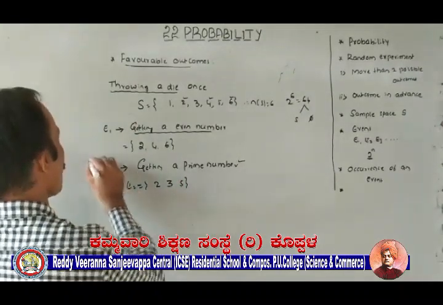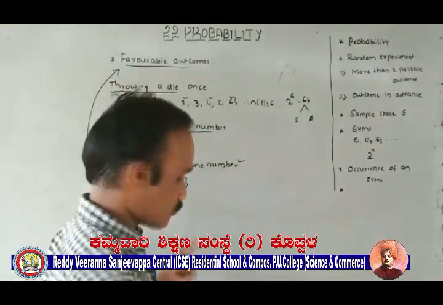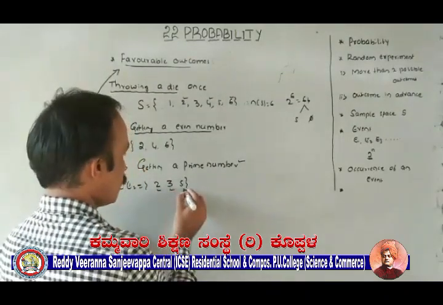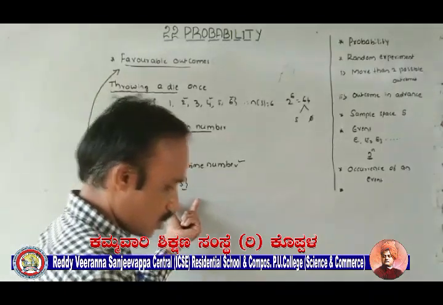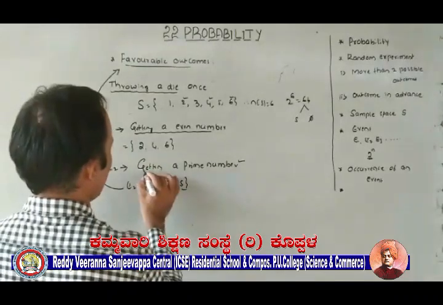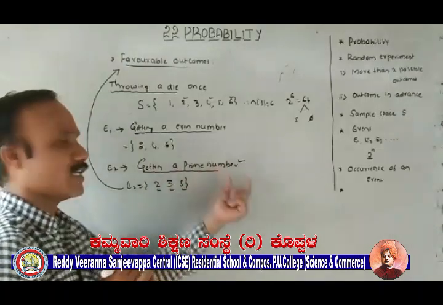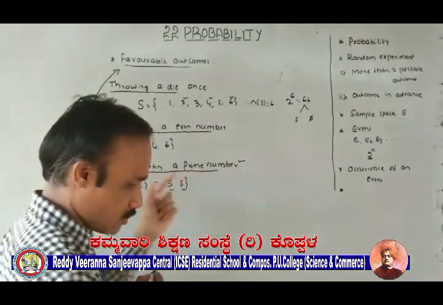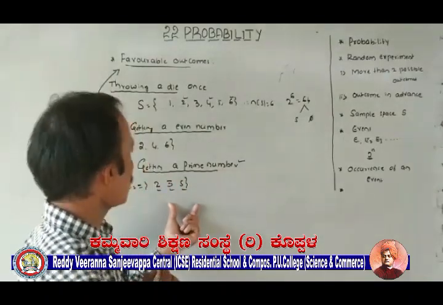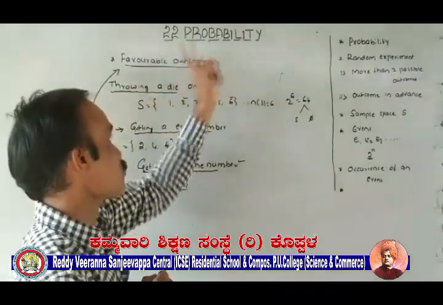Yes, this set is called favorable outcomes. 3 is one of the outcomes, 5 is one outcome. The outcomes which ensure means only these three possibilities are there for getting a prime number, which ensure the occurrence of the event. Then they are called favorable outcomes to that event.